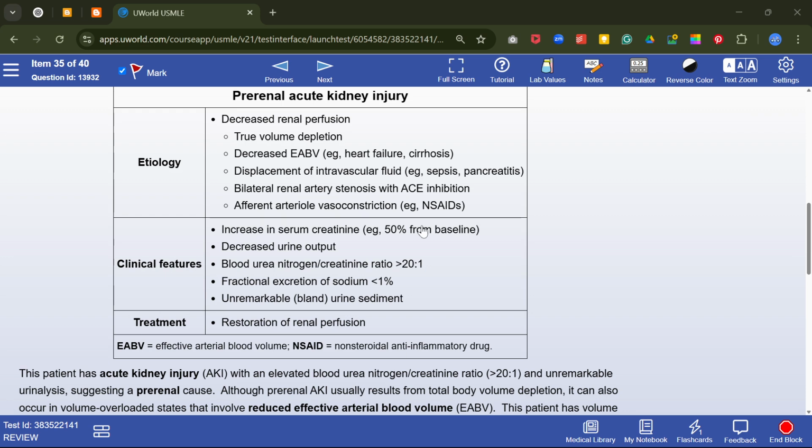We know that NSAIDs inhibit the COX, cyclooxygenase, and cyclooxygenase produces vasodilating prostaglandin. So NSAIDs block the cyclooxygenase pathway in the afferent arteriole, and thus cause prerenal AKI.